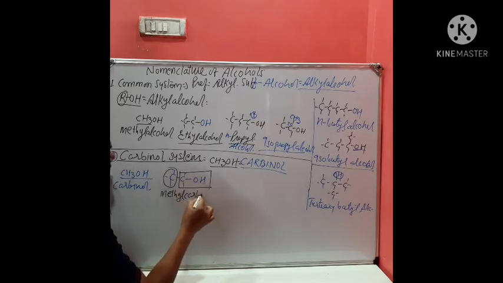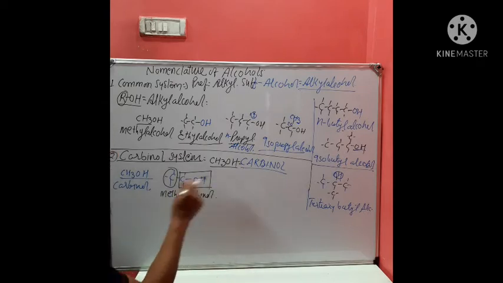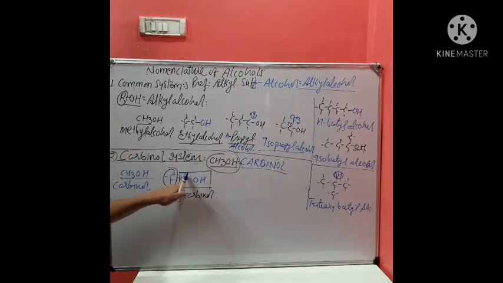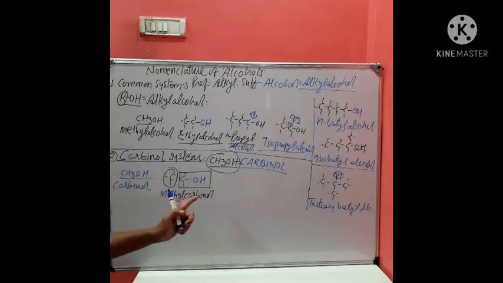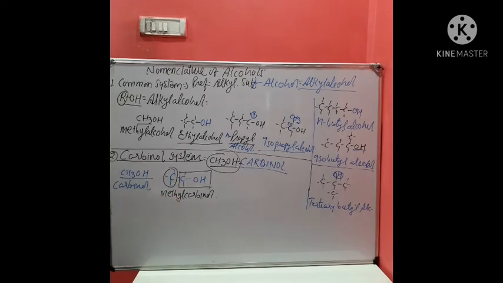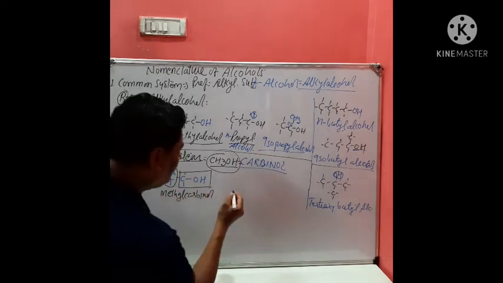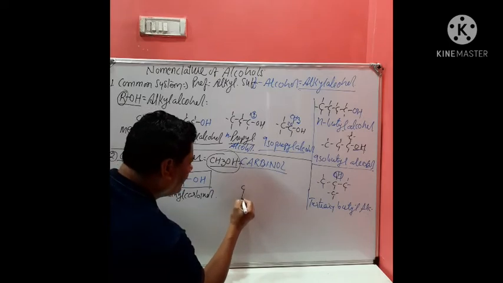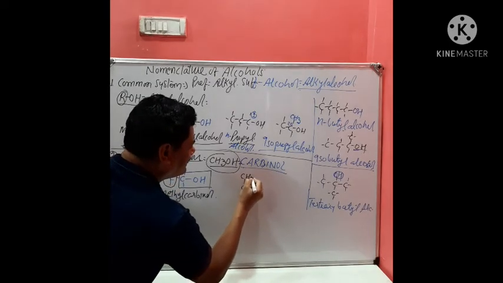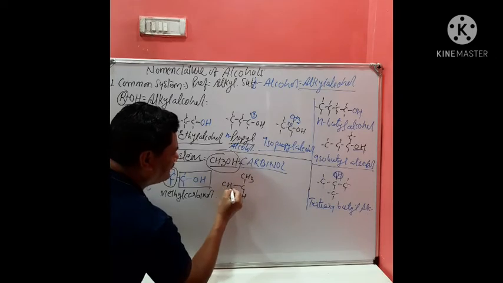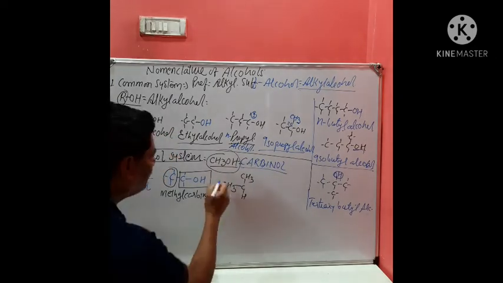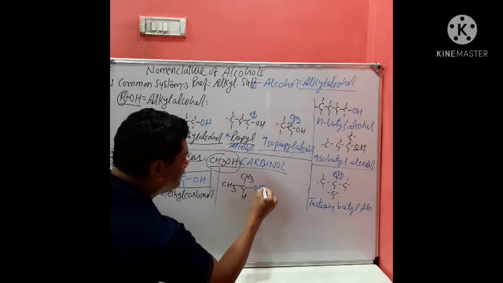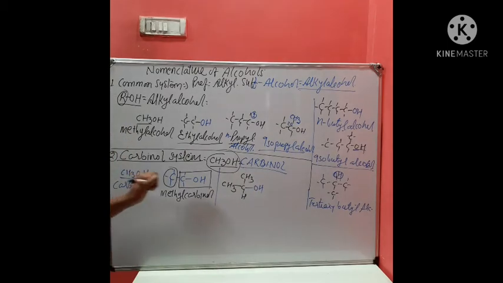Methyl carbinol. That means this portion is considered as carbinol. So this is the part of CH3OH to which one CH3 is attached. Therefore, this is called methyl carbinol. Getting it? So this is a carbinol system. Like if you write CH3, CH, CH3, and there is OH, what did we name it earlier?